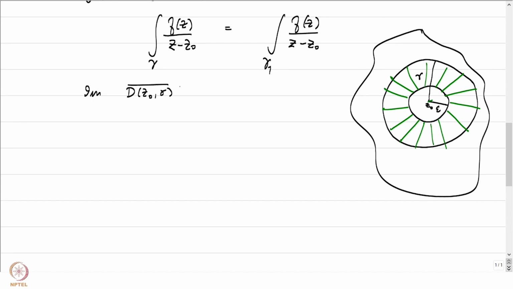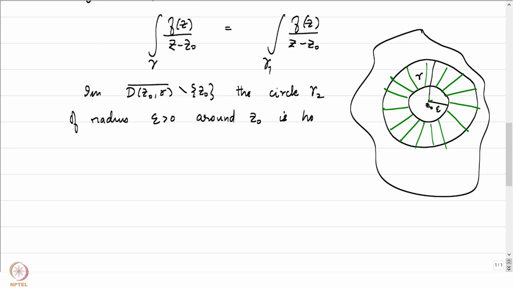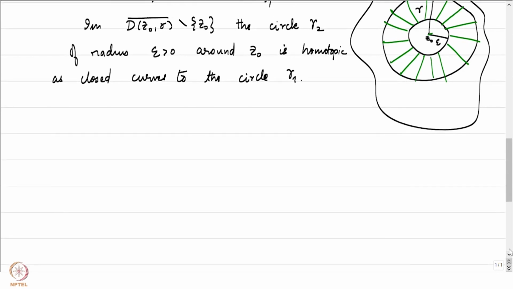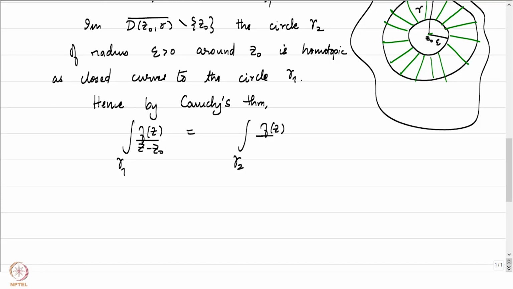In the closed annulus between radius epsilon and r around z naught, the circle gamma 2 of radius epsilon around z naught is homotopic as closed curves to the circle gamma 1, and hence again by Cauchy's theorem, the integral of f of z by z minus z naught over gamma 1, which is the same as the integral of f of z by z minus z naught over gamma, is the same as the integral over gamma 2 of f of z by z minus z naught.